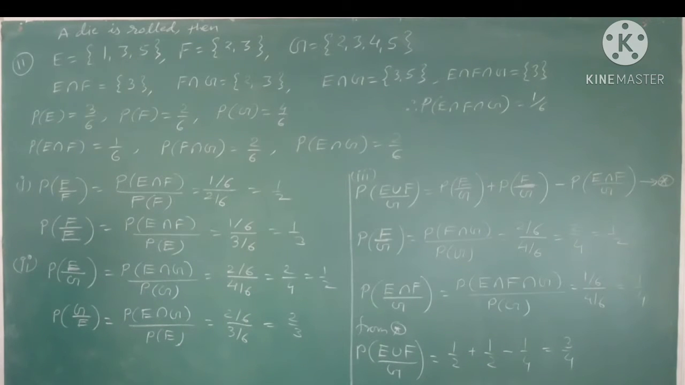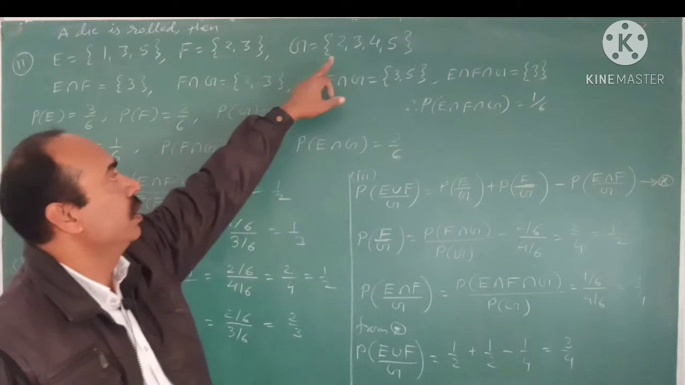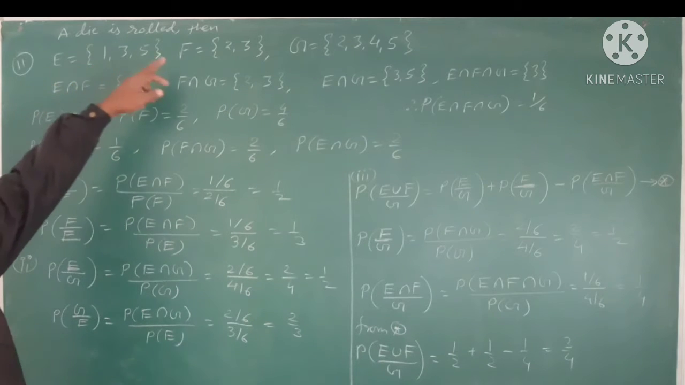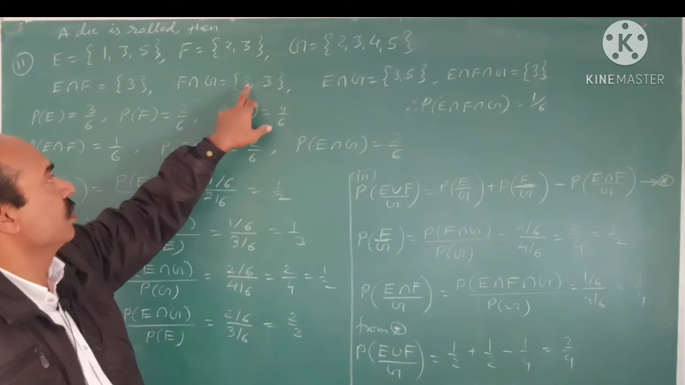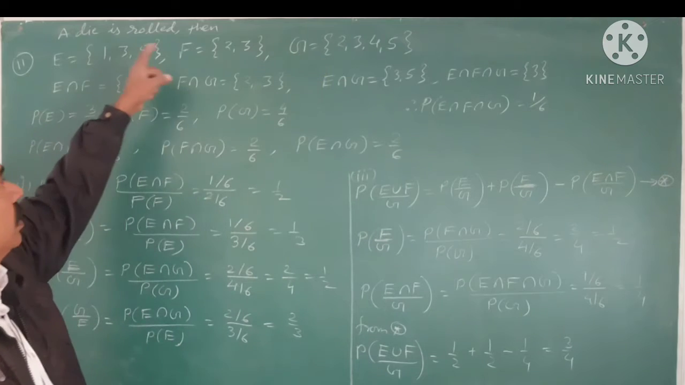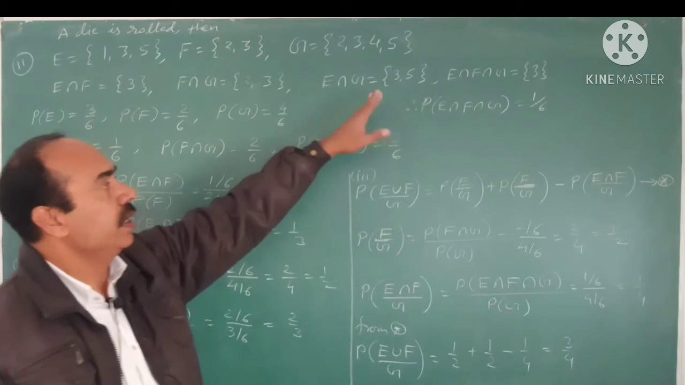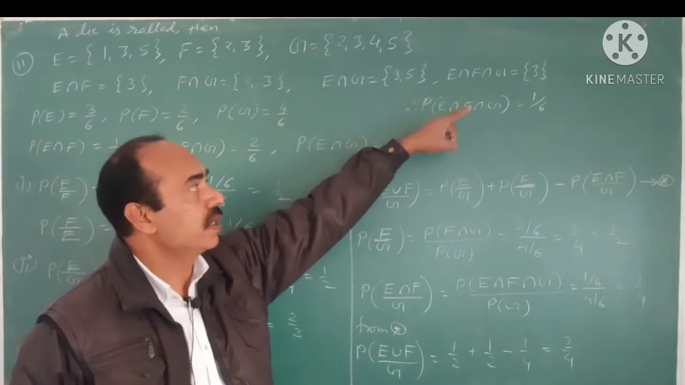A pair of dice is rolled and consider the following events: event E is 1, 3, 5, F is only 2, 3, and G is 2, 3, 4 and 5. So first find E intersection F, which is only 3. F intersection G is 2 and 3, which are common. And E intersection G, first and last: 3 and 5 are common in both. And intersection of all three events E, F and G is only 3.